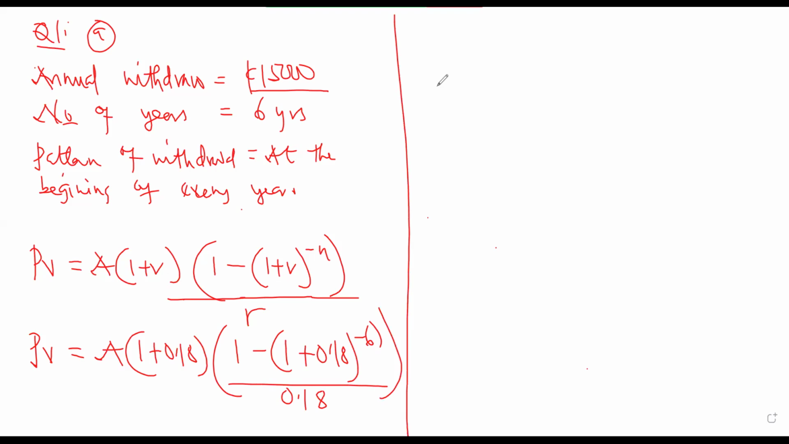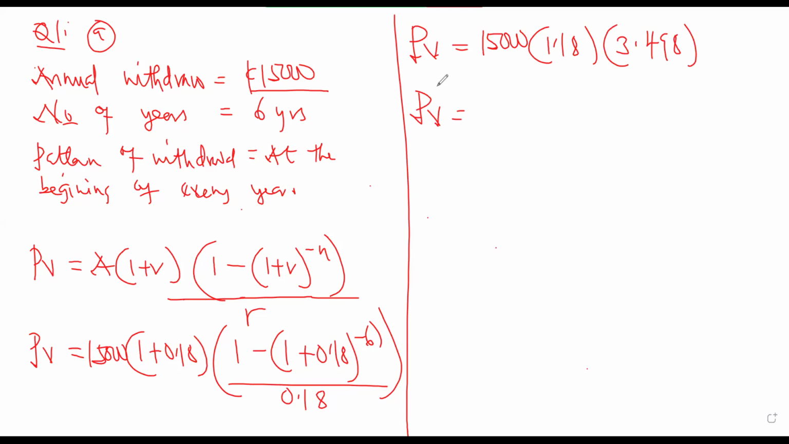Okay, so we have the present value. We don't know the amount. The amount is 15,000, which is the cash flow. So the present value is equal to 15,000 times 1.18 multiplied by the annuity factor, which is 3.498. So everything will give us 9444.6.